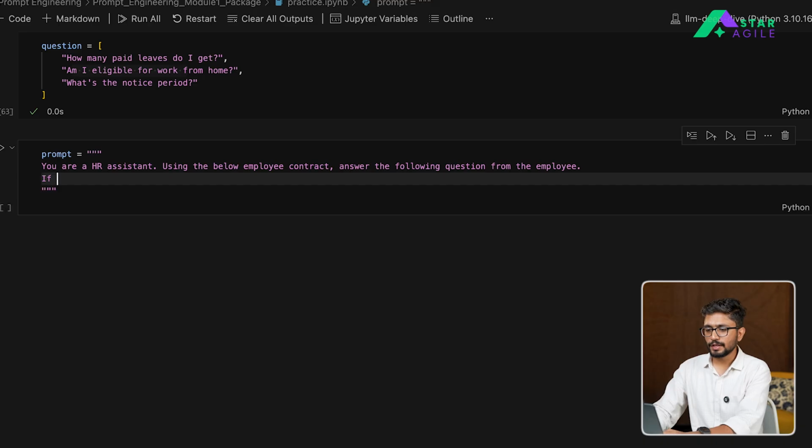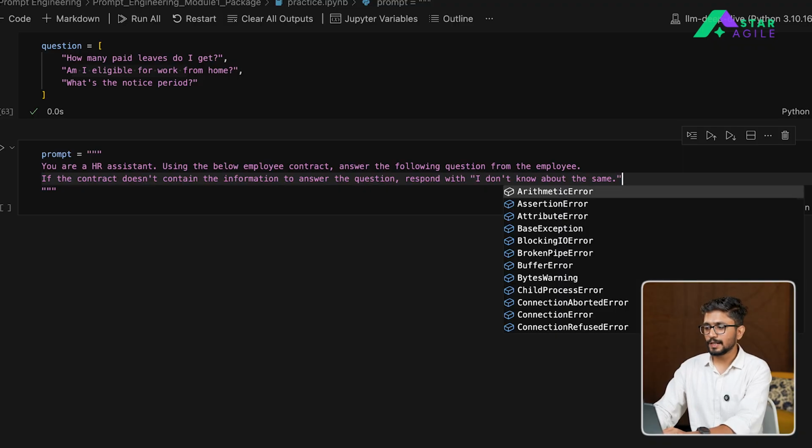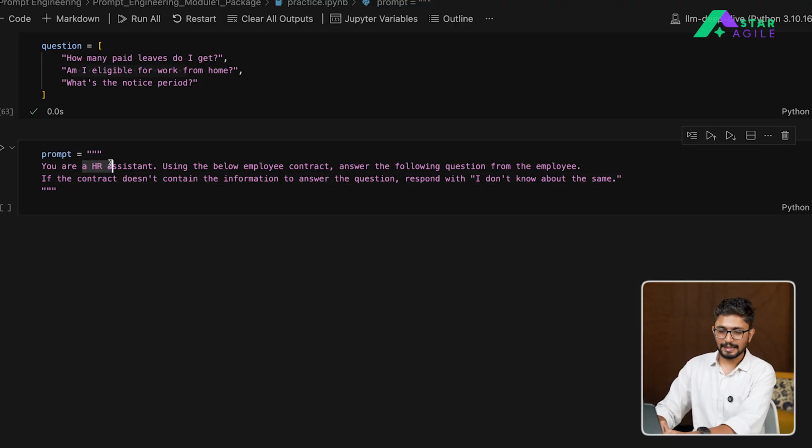We'll also say if the contract doesn't contain the information to answer the question, respond with I don't know about the same. So in this particular case, we are assigning a role to the model. So here we are doing role prompting.